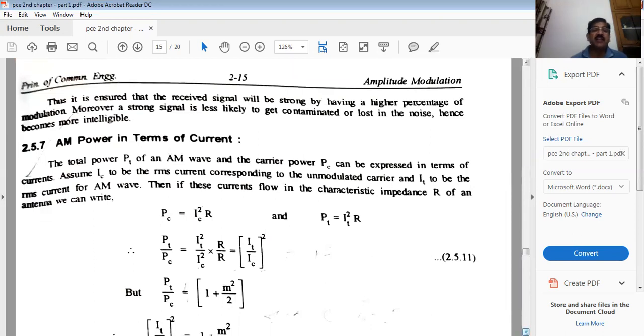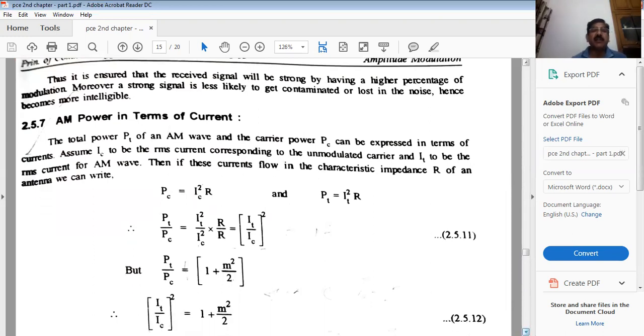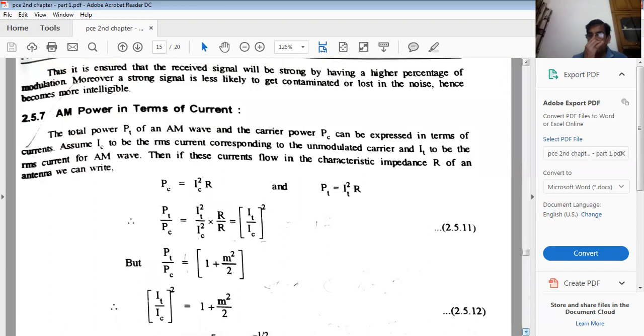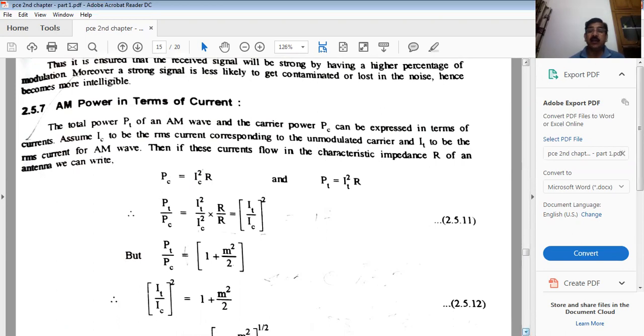So let us again calculate the AM power in terms of current. Previously, we calculated the modulation index in terms of PT and PC. Now we calculate AM power in terms of current.